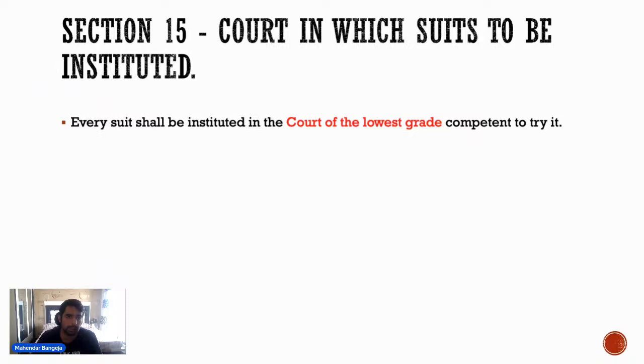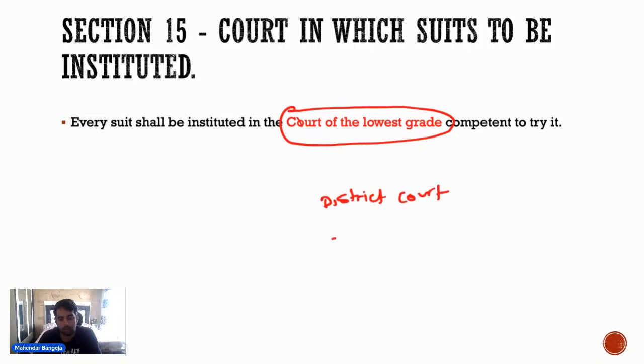One thing that you have to understand, that every suit has to be instituted in the court of lowest grade. So even if the superior court has jurisdiction, but if lower and superior court both have jurisdiction, मान लो कि District Court के पास भी jurisdiction है और Civil Judge के पास भी jurisdiction है, तो उस केस में किसके पास जाओगे? Where will you file the suit? सूट कहाँ पर डालोगे? Definitely Civil Judge के पास जाओगे. ठीक है. Now this is what your pecuniary jurisdiction means.